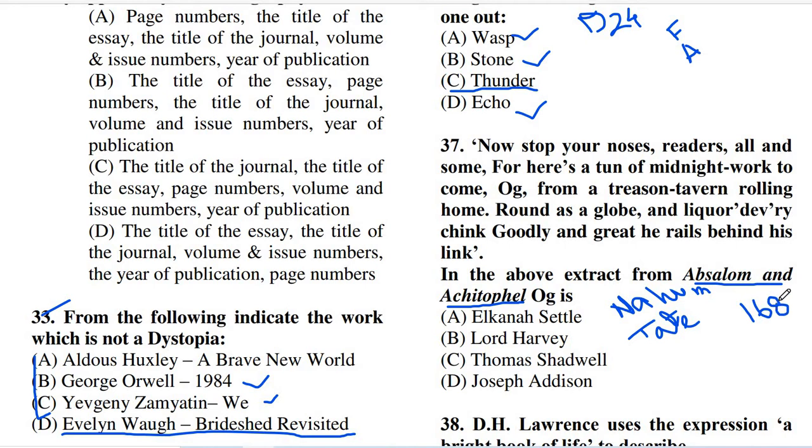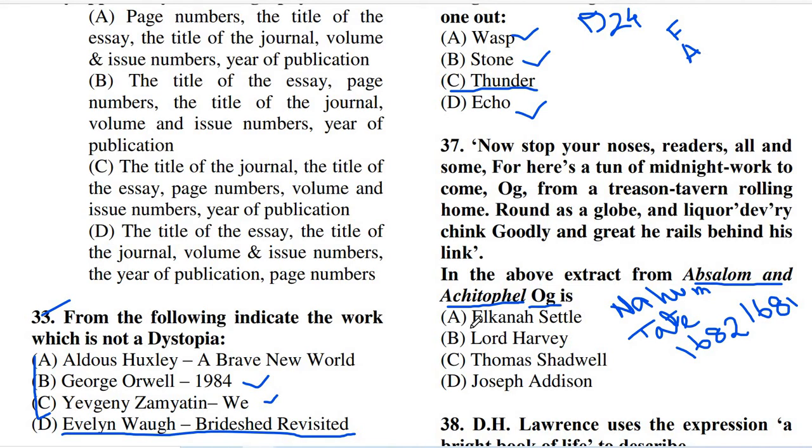But the second part, that Nahum Tate wrote, was published in 1682, just one year later. And here Dryden uses some names which are meant to caricature some of the contemporary writers. So you have to tell who is Og in this poem.